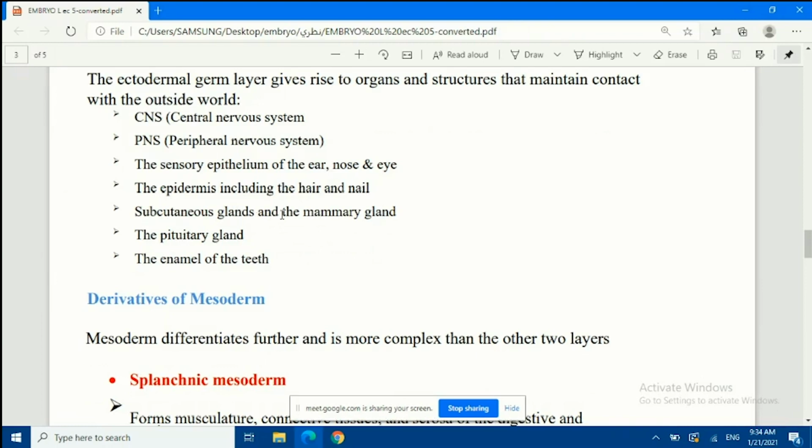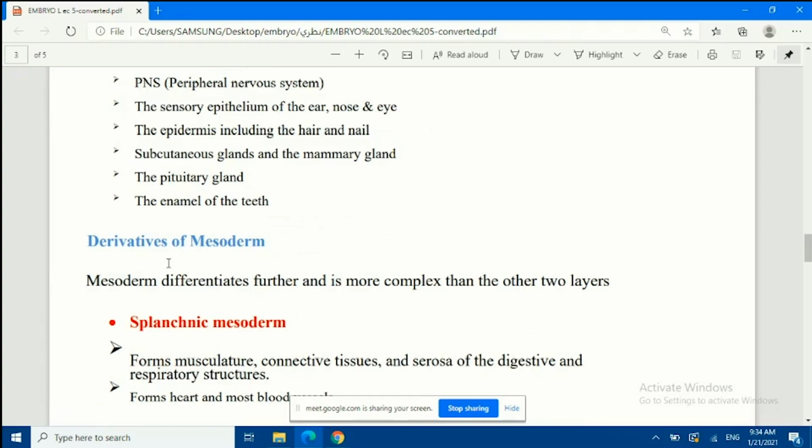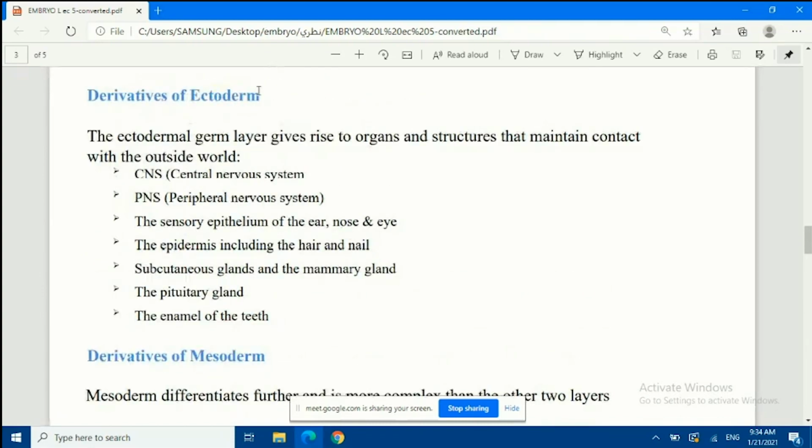Subcutaneous glands and the mammary glands, pituitary gland, and the enamel of the teeth are all formed from ectoderm. These are some examples for seeing what is formed from the ectoderm.